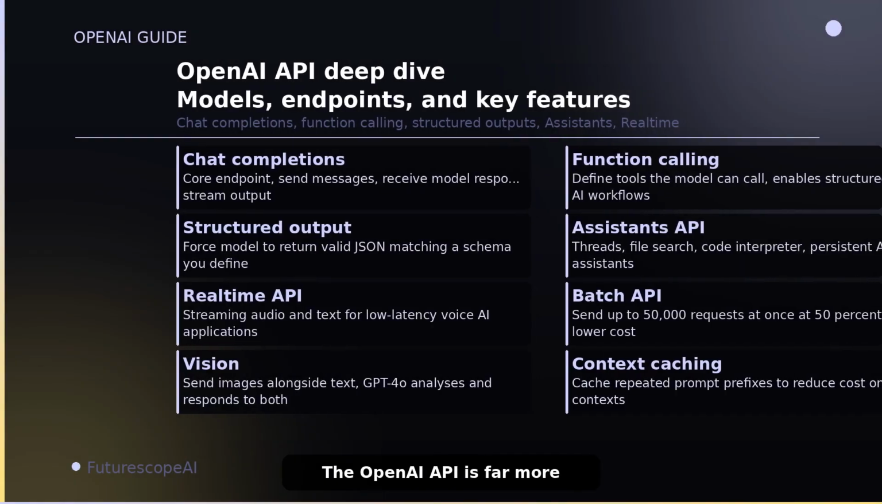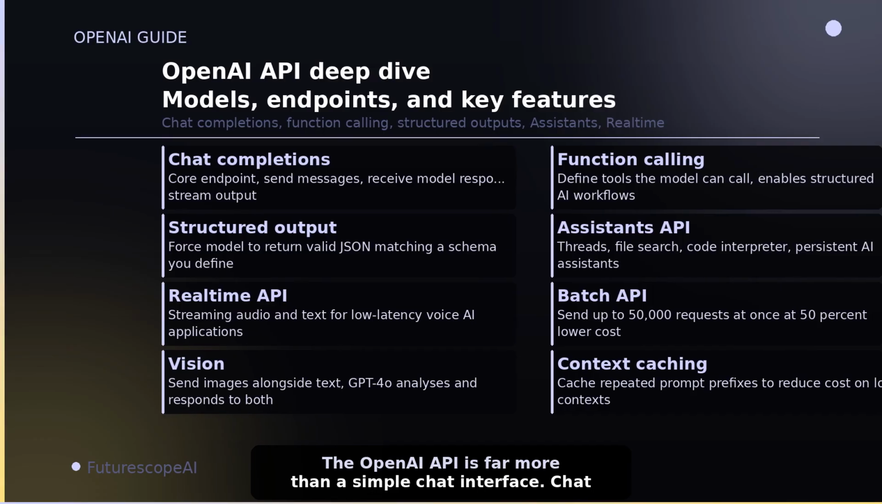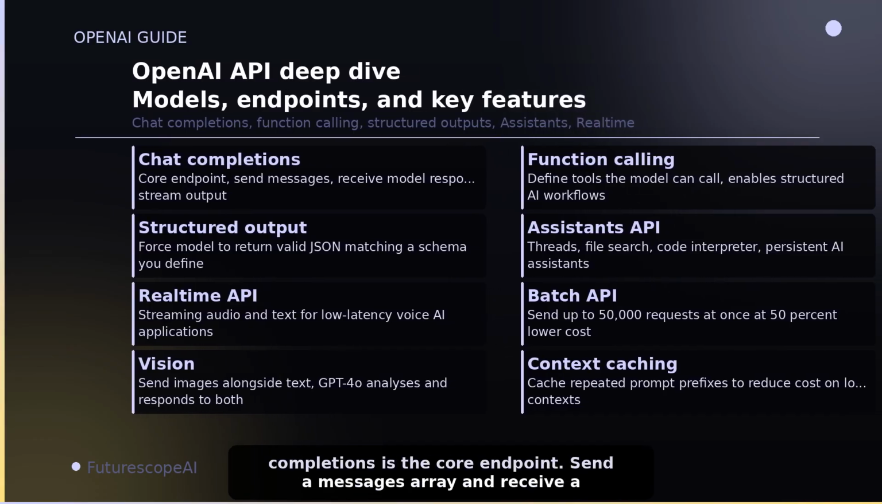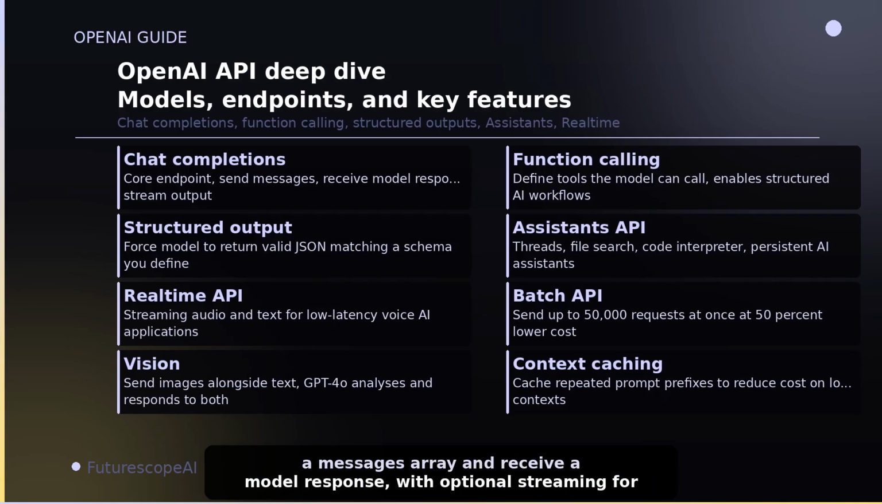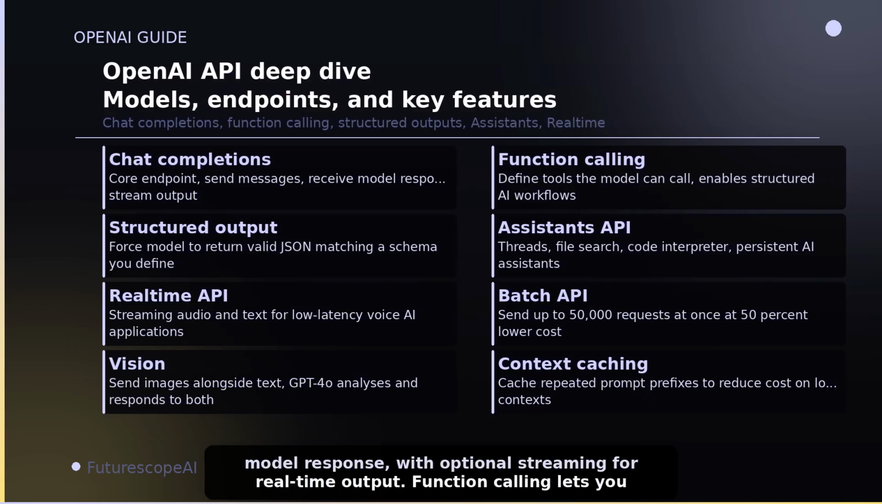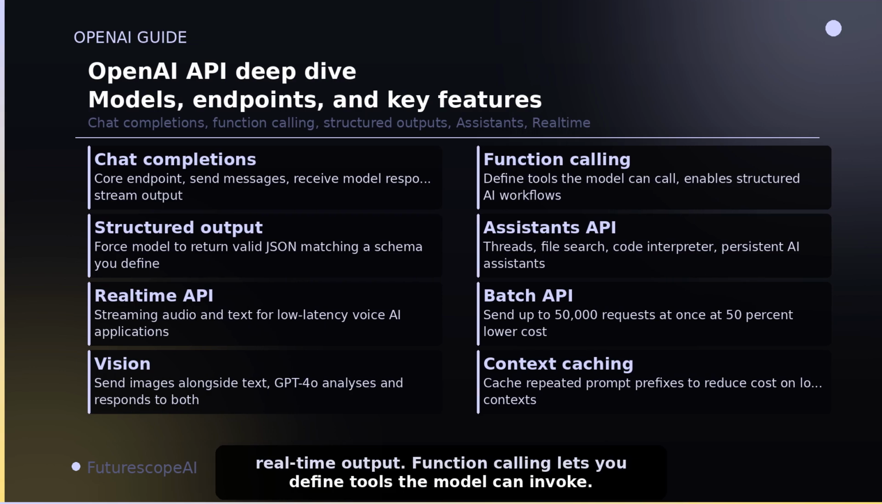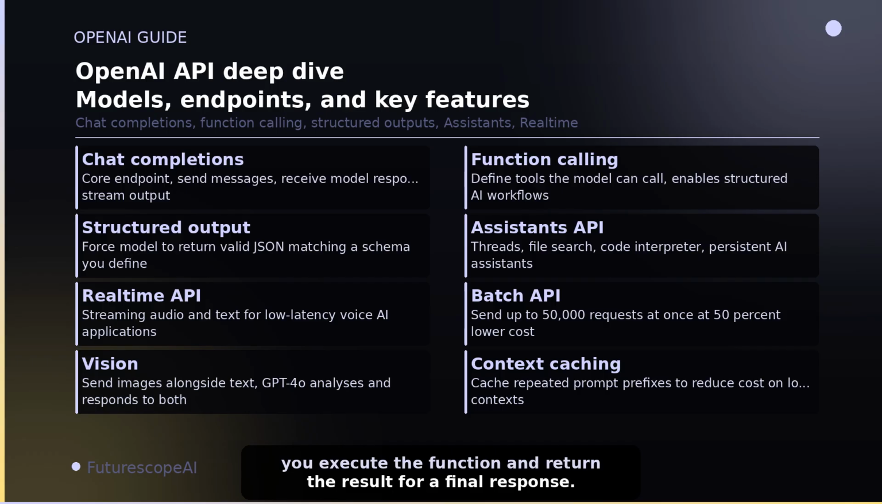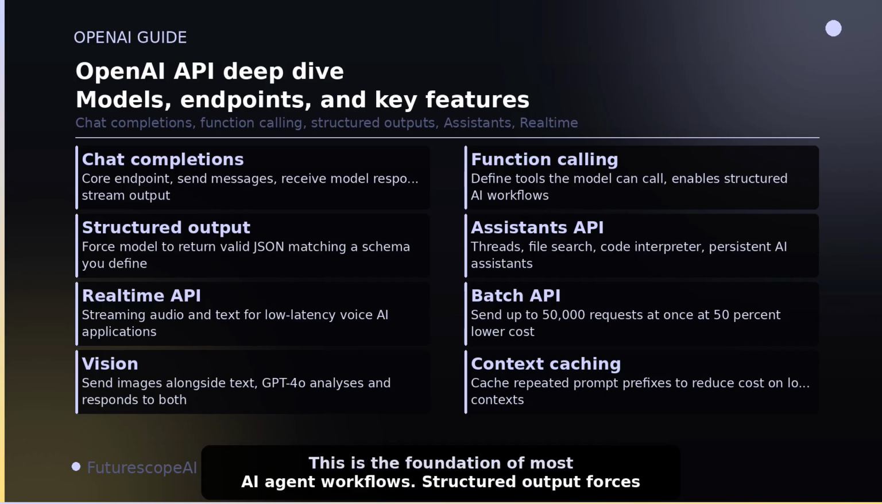The OpenAI API is far more than a simple chat interface. Chat completions is the core endpoint. Send a messages array and receive a model response, with optional streaming for real-time output. Function calling lets you define tools the model can invoke. The model decides when to call a function, extracts the parameters, and you execute the function and return the result for a final response. This is the foundation of most AI agent workflows.